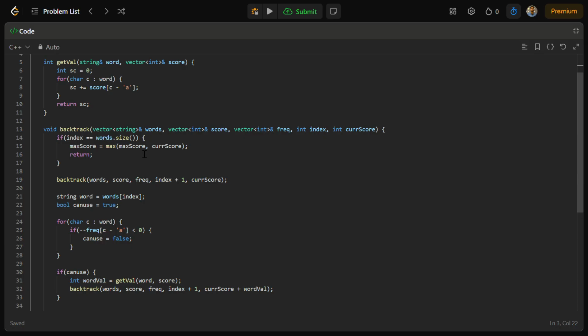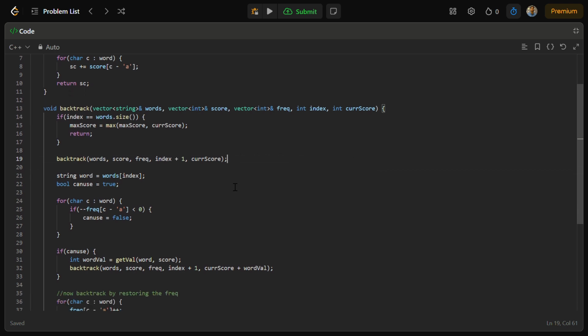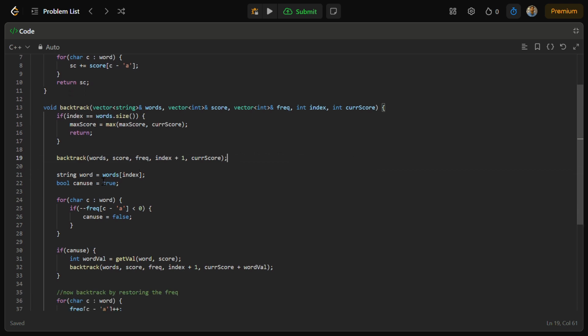Pick and not pick. One thing is I go to the next index and do the same thing for the recursion part. And if I'm picking, I get the word at that index. For example, triple xz, word zero. I am exploring this triple xz, so whether I can use it or not, I am declaring a boolean to make sure that I am using it.